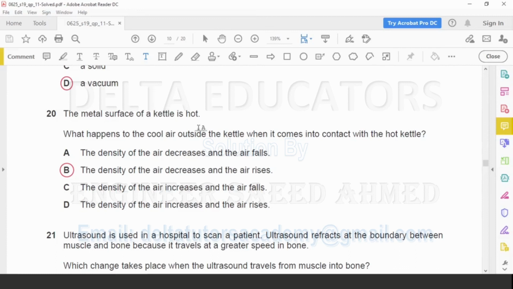Now we check the options. Option A, the density of the air decreases and air falls. Density of the air decreases, yes it is correct, but it will not fall, it will rise. So option A is incorrect. B, the density of the air decreases and the air rises, yes it is the correct option. In C it is given the density of the air increases. In D, again it is given the density of the air increases. Density of the air will not increase, it will decrease. So C and D are incorrect. Correct option B. The density of the air decreases and the air rises.